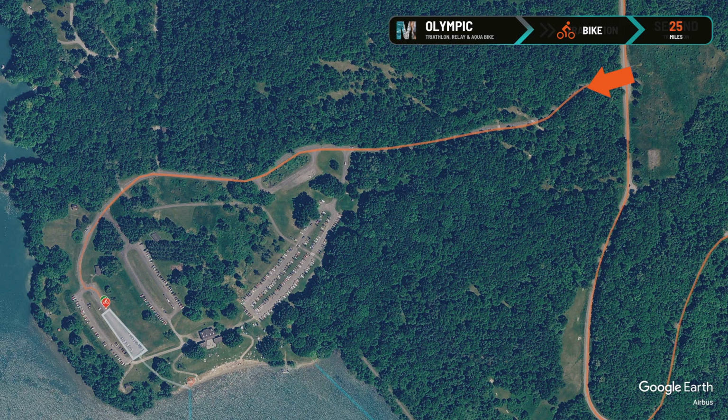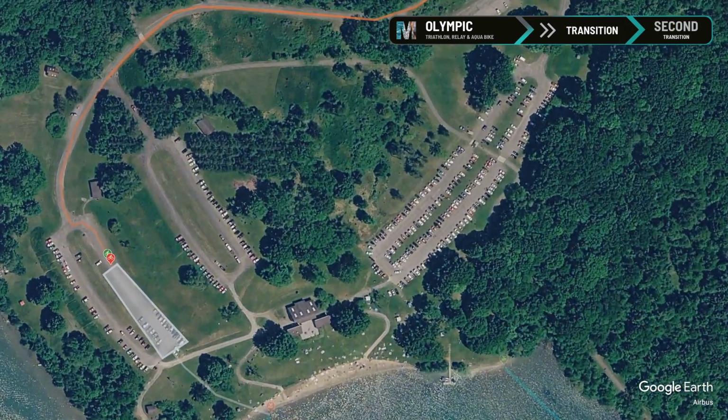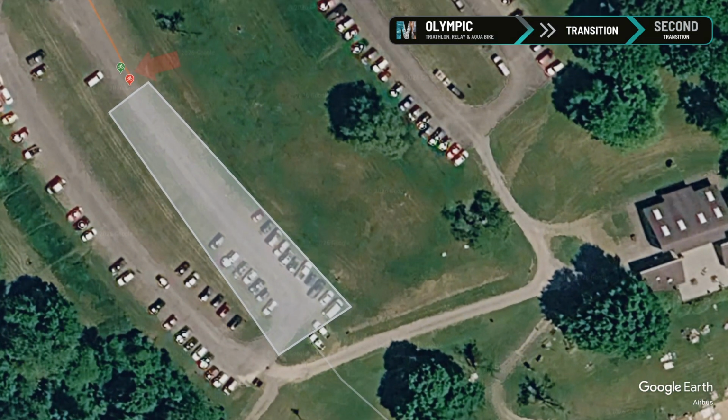your bike segment. When you arrive back at transition, dismount your bike here and run your bike back to your transition space. Remember that your helmet must remain on and chin strap secured until your bike is racked back at your space. You may now prepare for your run segment.